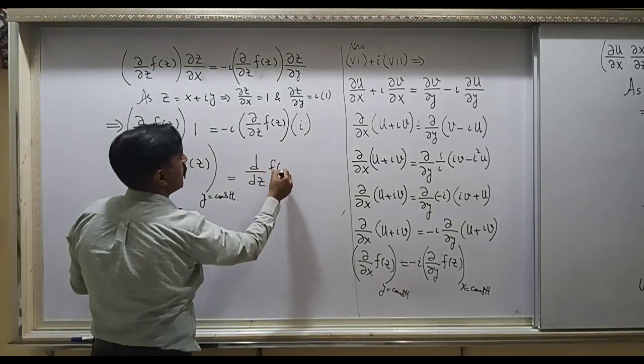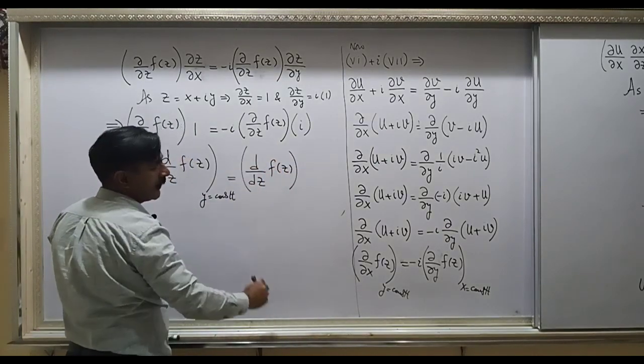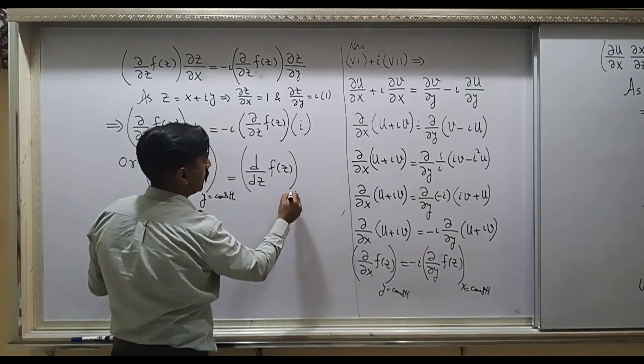So it is f(z), and for the right hand side your x is constant.